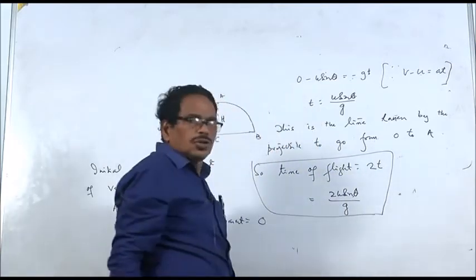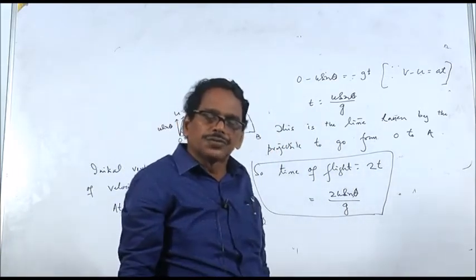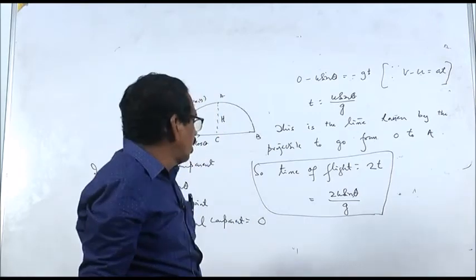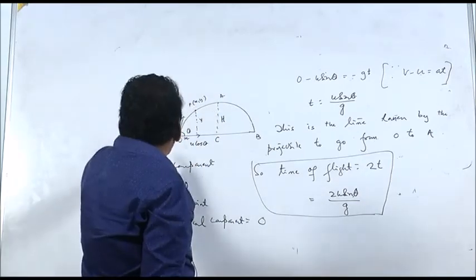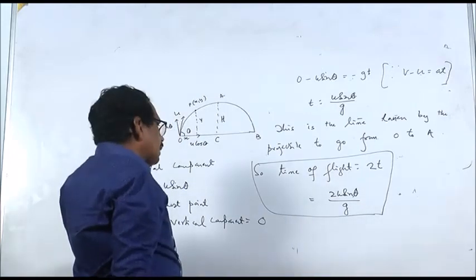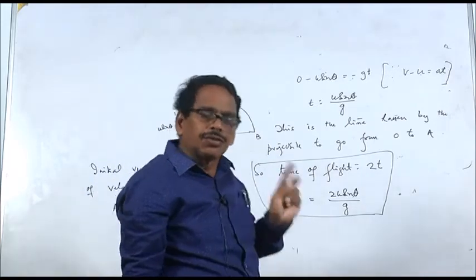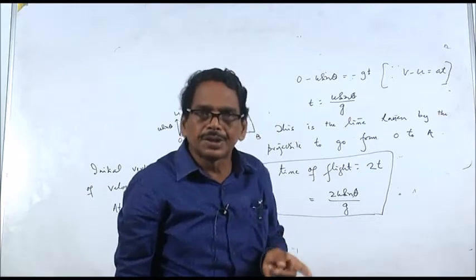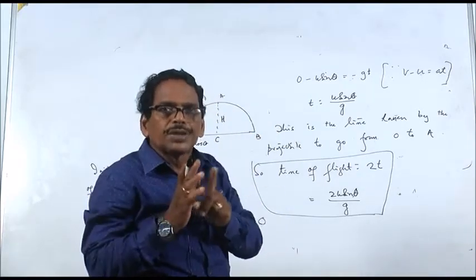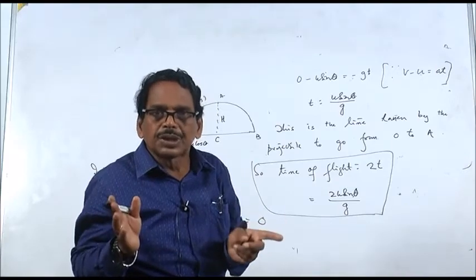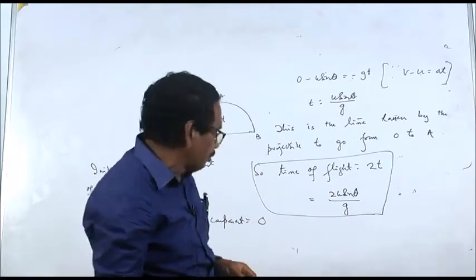If u is the velocity of projection and theta is the angle of projection, then time of flight is 2u sin theta by g. So, one is greatest height, next is time of flight. The third parameter is horizontal range. Horizontal range means the maximum distance covered by the projectile in the horizontal direction.